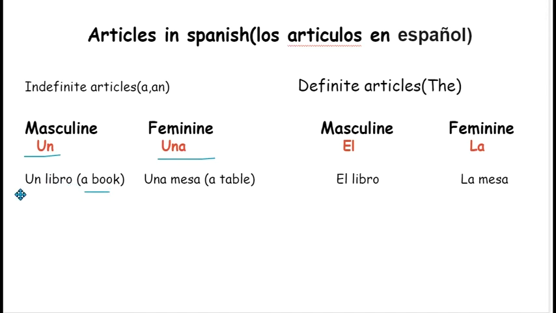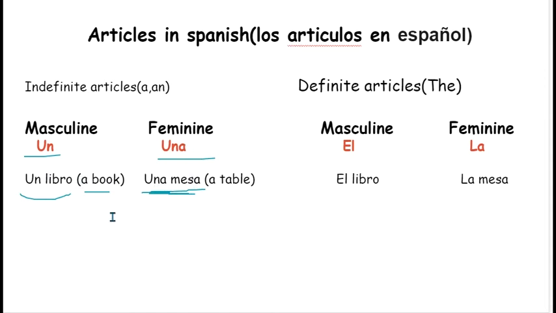Libro is a masculine noun, so we will use un libro. Okay. For example, mesa is table. If we have to say a table, we will say una mesa, because mesa is a feminine noun in Spanish.